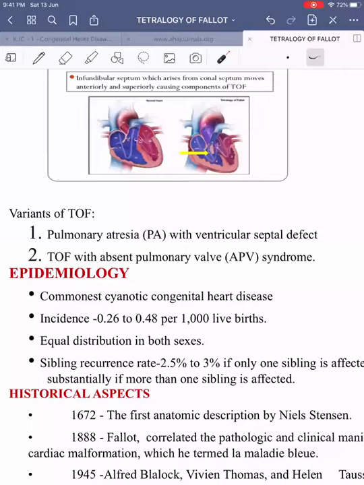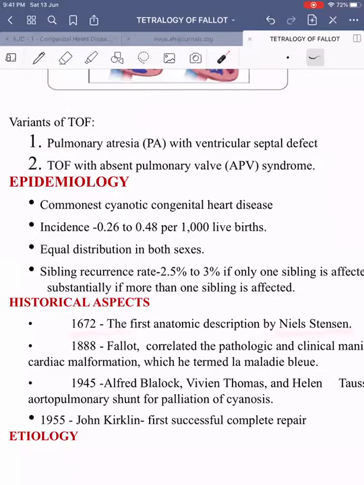Coming on to a few historical aspects, this you can read. Niels Stensen was the one who first described it, and John Kirklin was the one who did the first successful complete repair. And our BT shunt was first described by Blalock, Thomas, and Taussig in 1945. And Fallot described the exact anatomy of tetralogy of Fallot in 1888 itself.